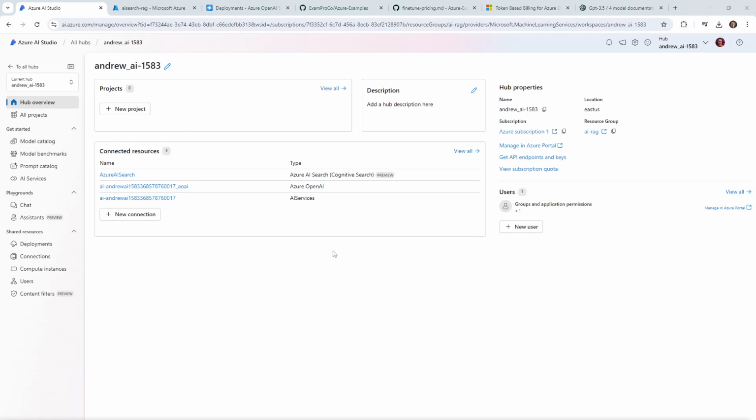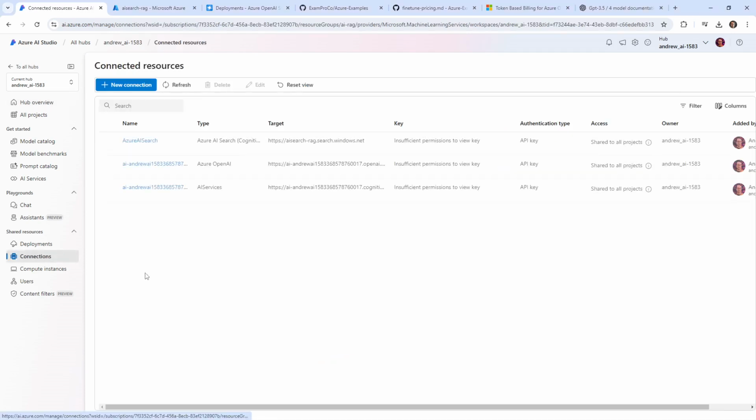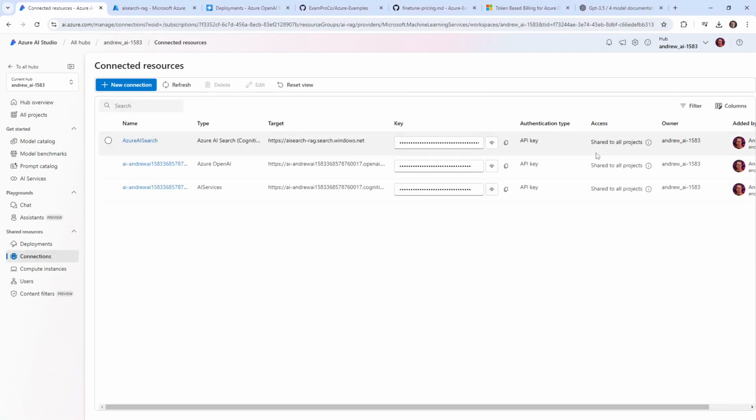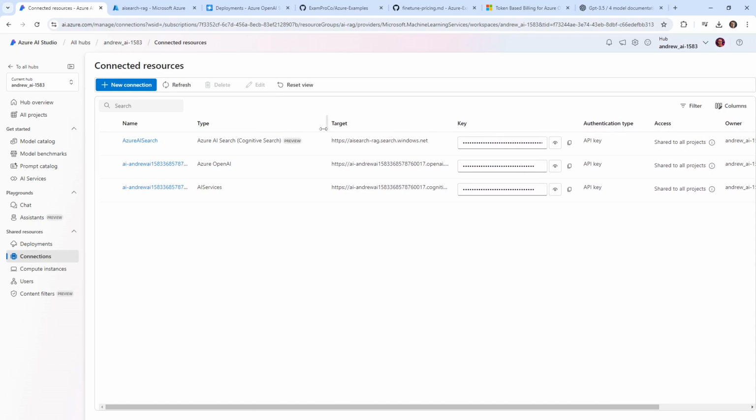All right, so that was created for us. And I mean, if it's connected that way, that's definitely easier for us. Let's go over to connections and see, yep, we can see the connection is established and use the API key type. So that's exactly what we would have done. It says cognitive search because that's what Azure AI Search used to be called.